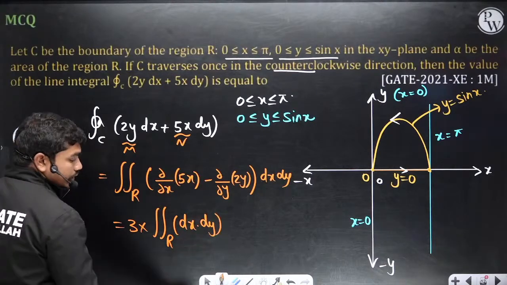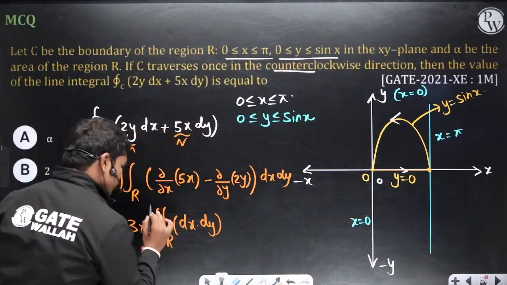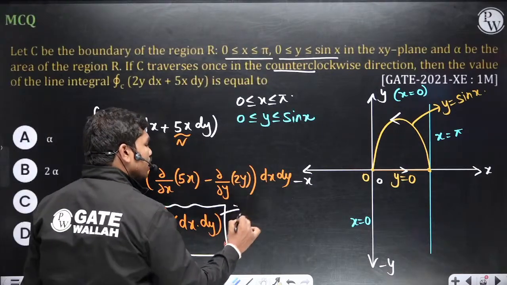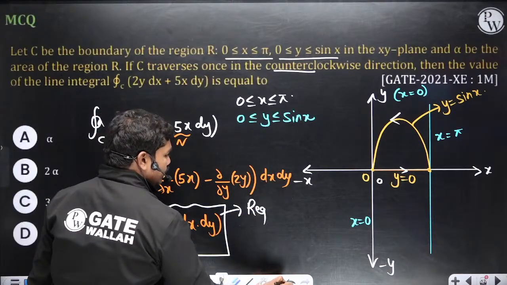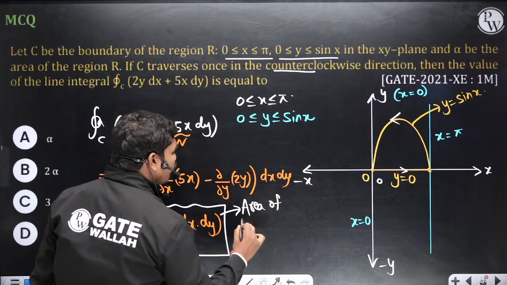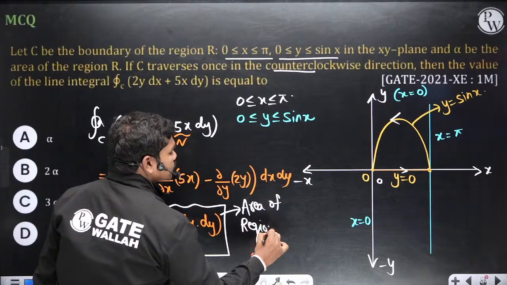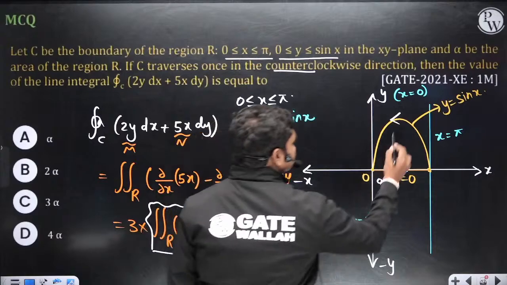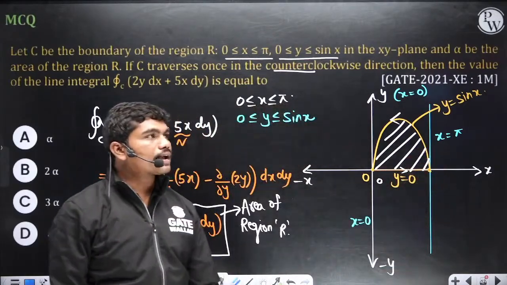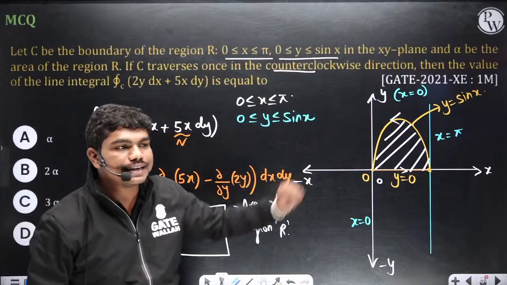Now this dx dy is nothing but, from here it is a simple one variable calculus question. How do you calculate this area? Area of region R. So basically this area. How do you calculate this? So please tell me, how do you calculate this value? How do you calculate that area?